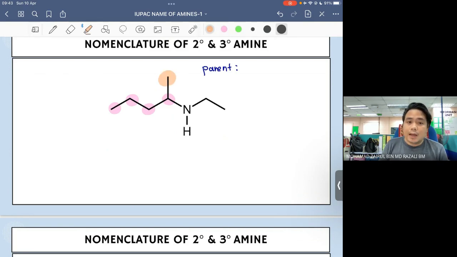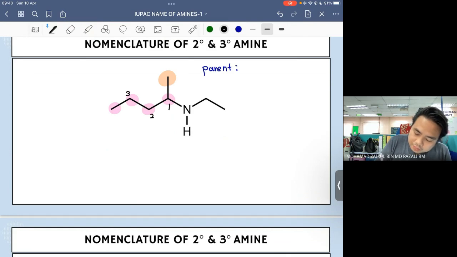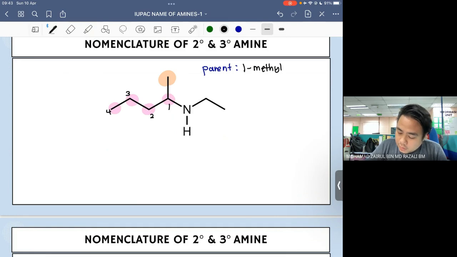So remember that carbon yang directly bonded to the nitrogen itu, we give the lowest possible number. So this one number 1, number 2, number 3, number 4. Okay, so awak tengok methyl group itu are bonded to the carbon number 1. So parent awak akan jadi 1-methyl butanamine. Okay, this is our parent.